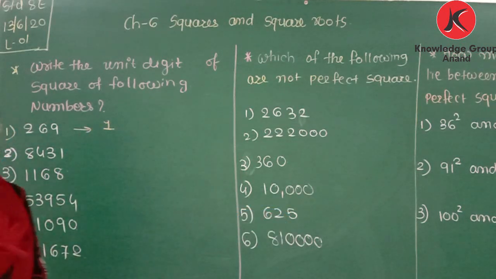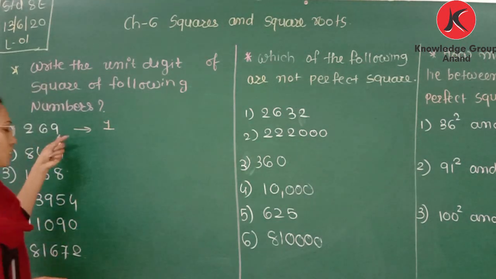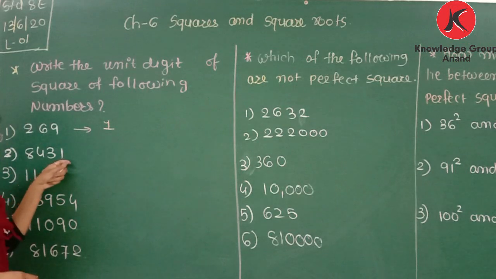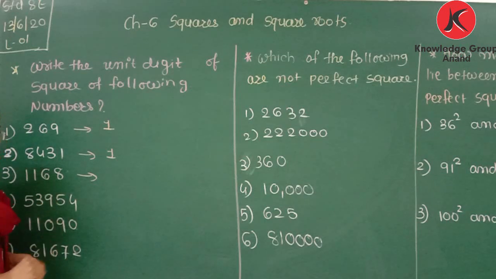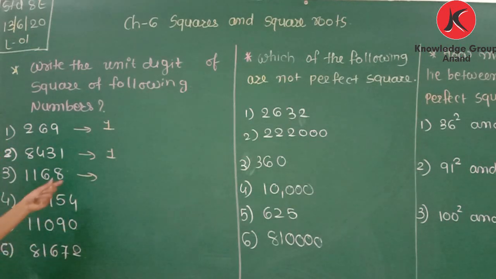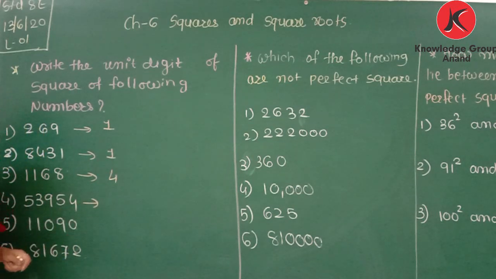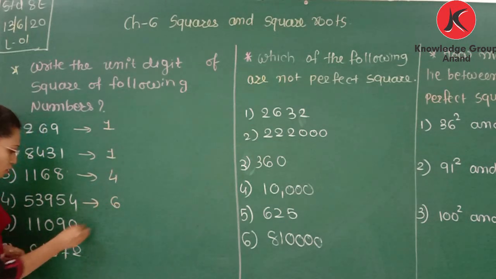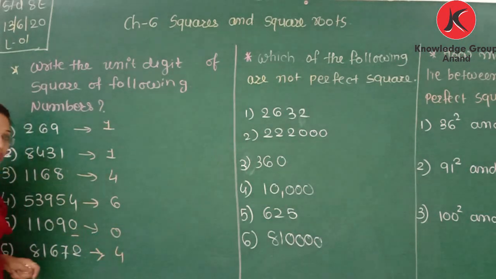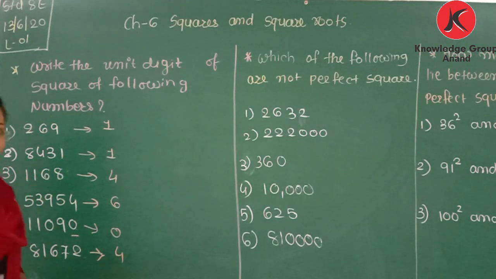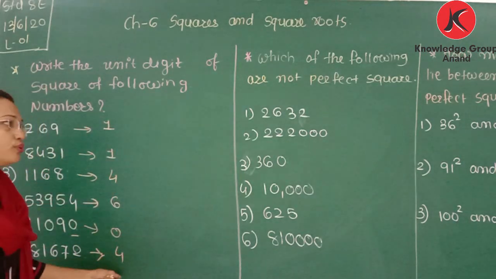According to the rules we made, if the last digit is 1 or 9, then its square has unit digit 1. Here the last digit is 1, so its square is also 1. If the last digit is 8, then the unit digit of the square of this number will be 64, that is 4. For 4 it is 6. For 0 it is always 0, and for 2, 2 twos are 4, so the last digit will be 4. Clear? In the exam they can ask that if we square the given number, what last digit does it give? So this can be a unit digit.